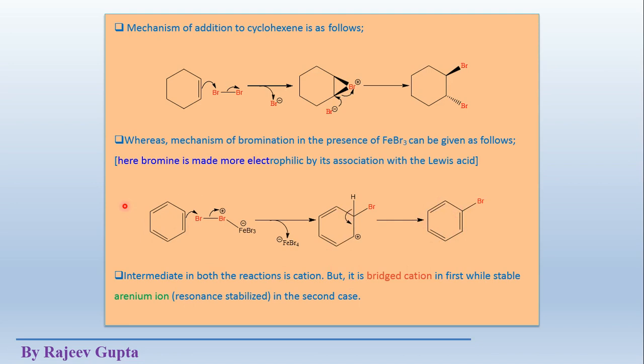In the first step the addition of the electrophile takes place, and in the next step removal of this H plus takes place. So it is an elimination step.